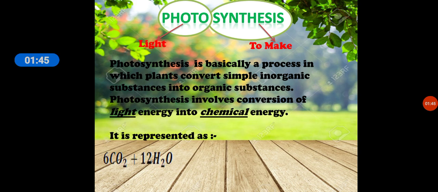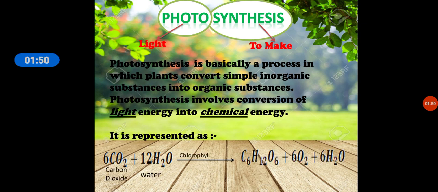Next thing is the chemical reaction of this process. Photosynthesis can be represented as 6 carbon dioxide plus 12 molecules of water, in presence of chlorophyll and sunlight, gives glucose, oxygen and water. So this is the chemical equation of the process of photosynthesis.